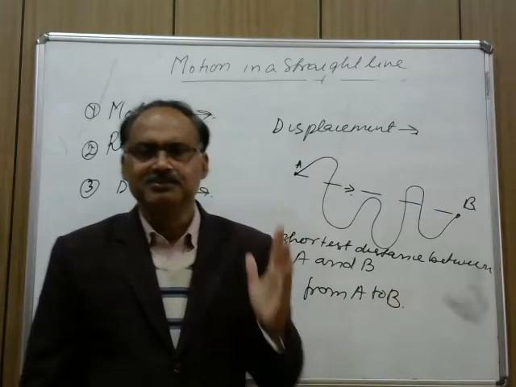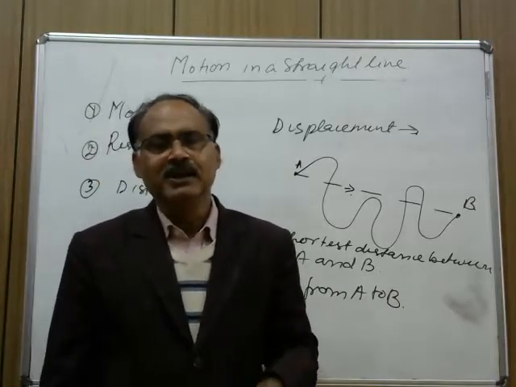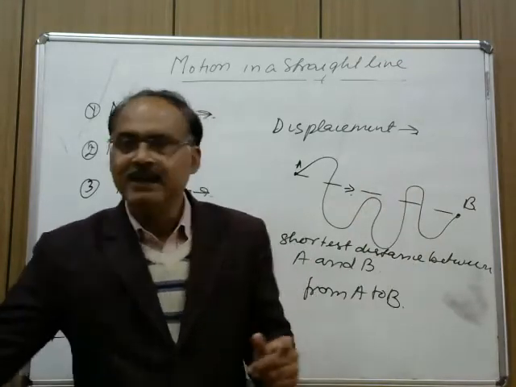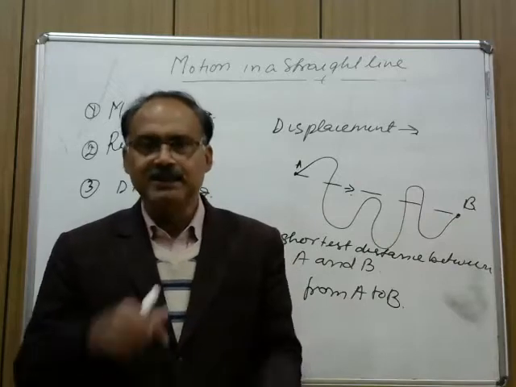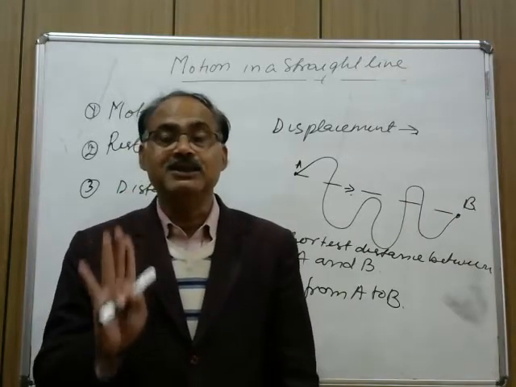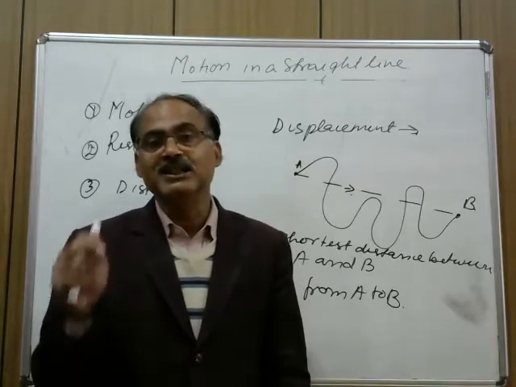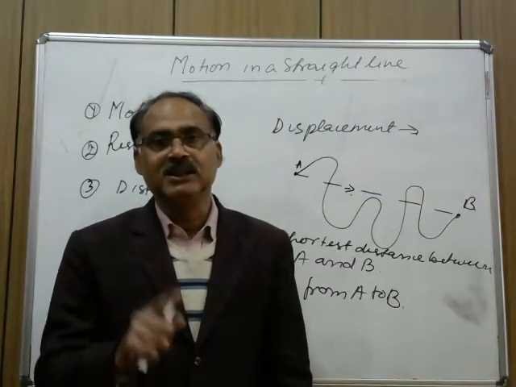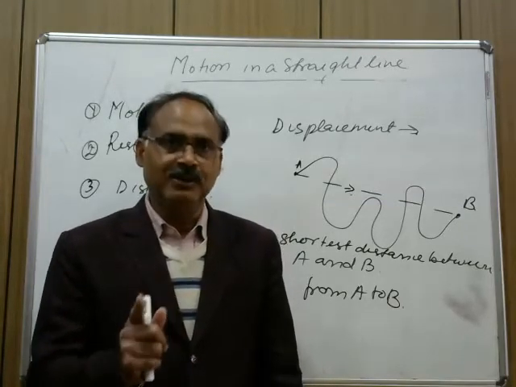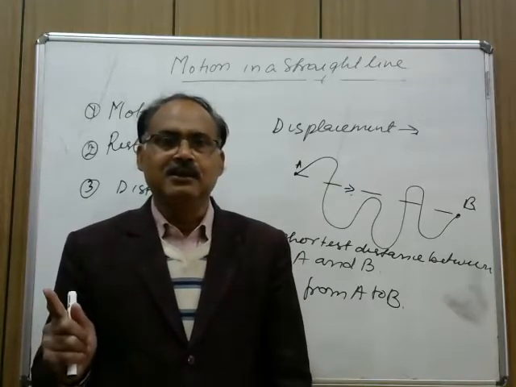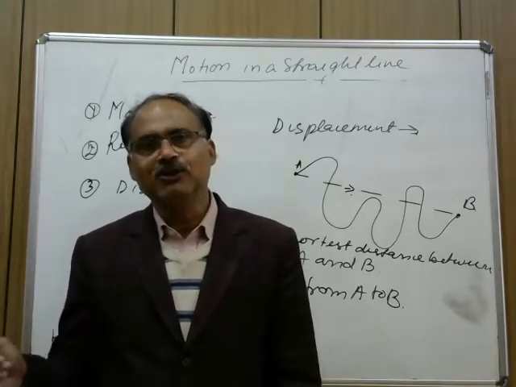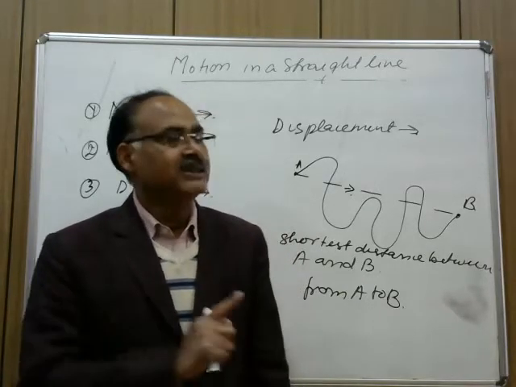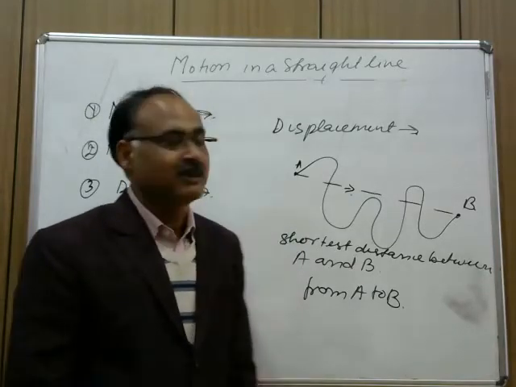For example, take my situation. I am standing here, I moved from here, went outside, took another duster from outside, and came back with the duster, and I am standing at the same place. I have travelled some finite distance, but my displacement is 0 because the initial and final points are the same, and the shortest distance between the initial and final points is 0. So we can say that the displacement of the body can be equal to 0, but the distance travelled by the body cannot be equal to 0. So these are a few basic differences between distance and displacement.